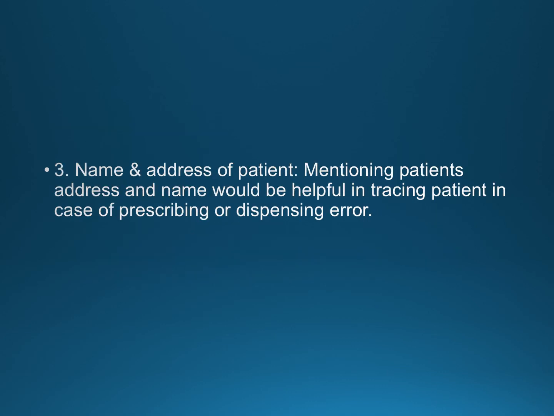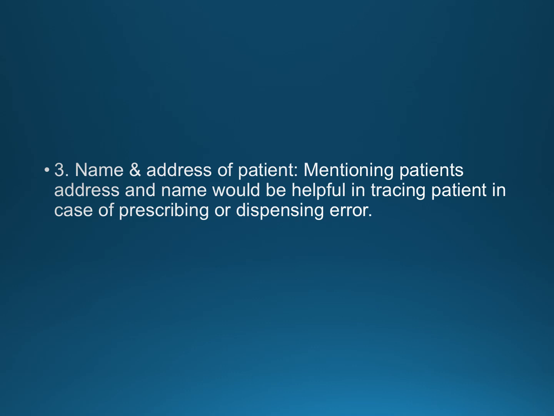Now the third sub part of the exercise is name and address of the patient. What is the importance? As we have already discussed in the practical, but again we will see that mentioning the patient's address and name would be helpful if we have to trace the patient in case of any prescribing or dispensing error by the doctor or the pharmacist.